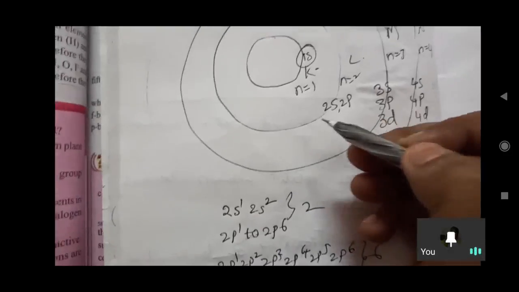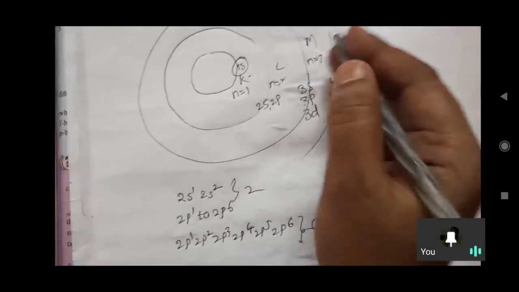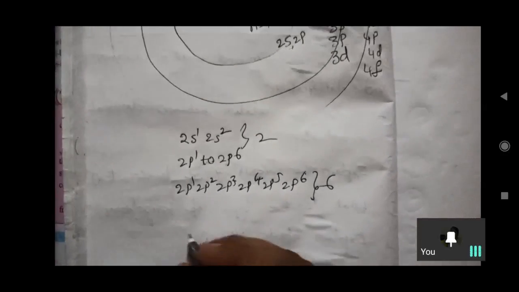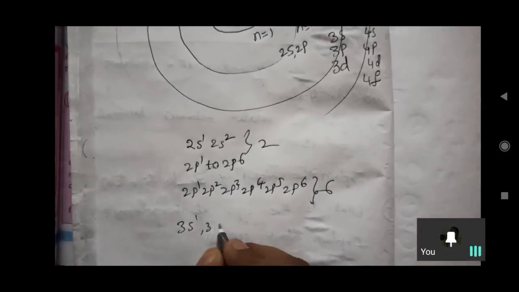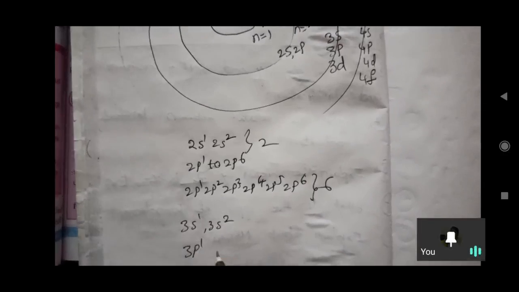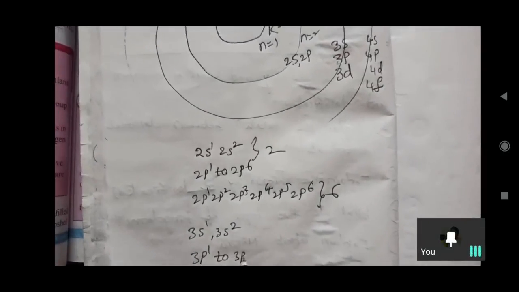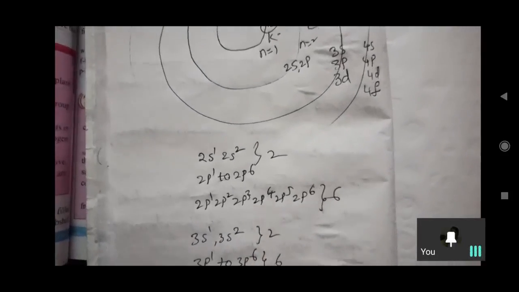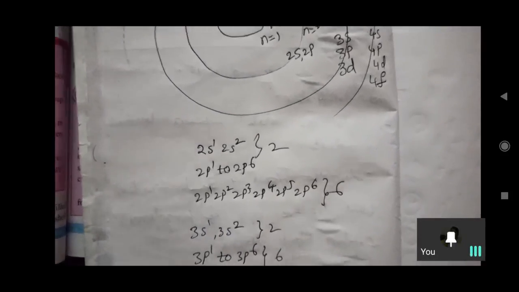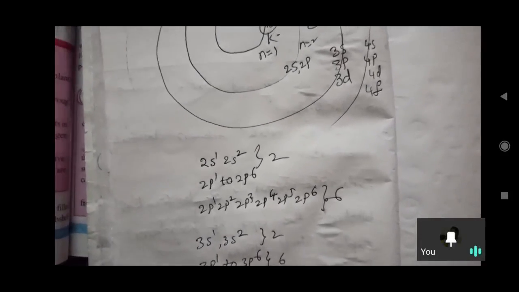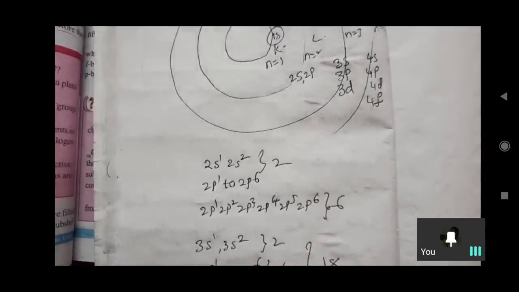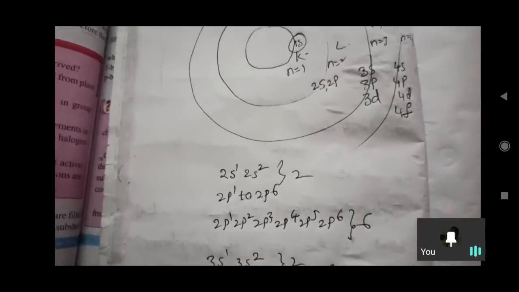Coming to the third, n equals 3, how many types? 3s1, 3s2, and 3p1 to 3p6. These are 2, these are 6, and 3d1 to 3d10, these are 10. Total 18 types of electronic configuration for the third main shell.